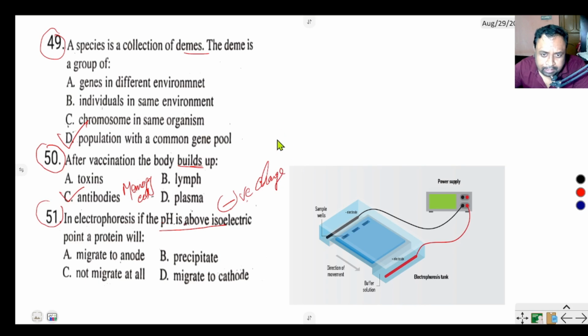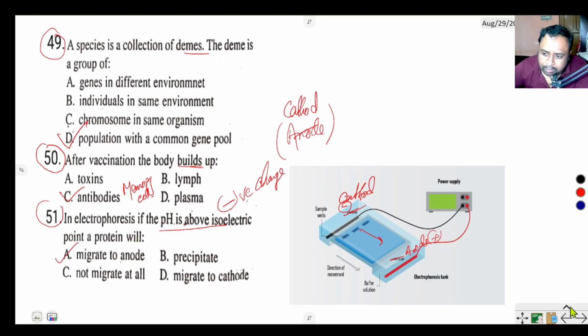They are present in the anode region. If suppose this is the cathode, that is negatively charged, then the protein moves from cathode to anode, or positively charged. So migrate to the anode. A is the correct option.